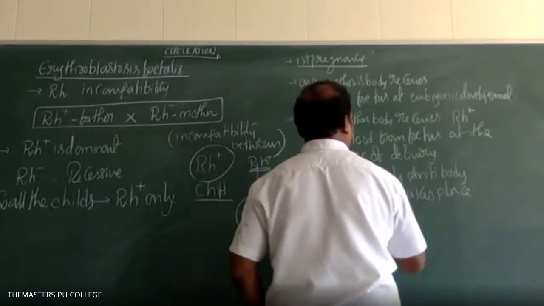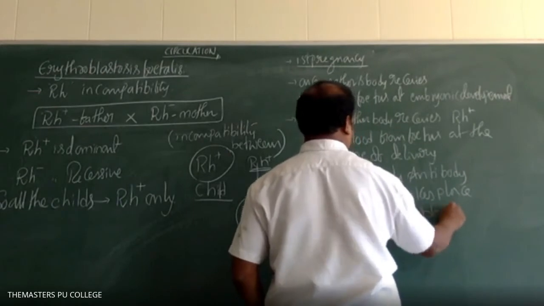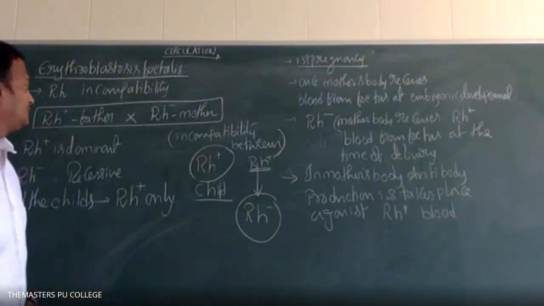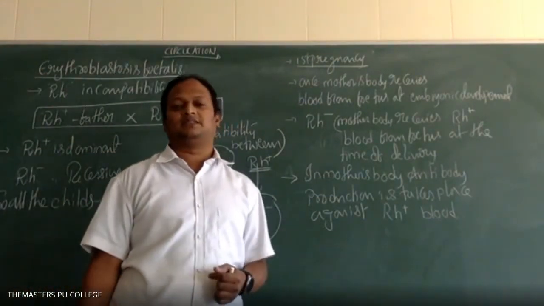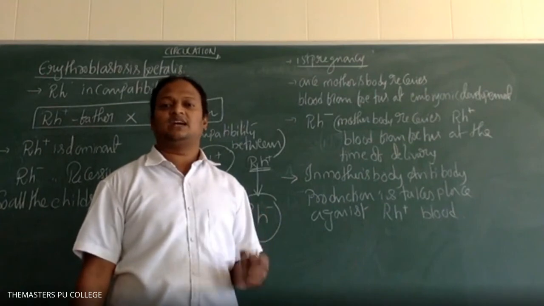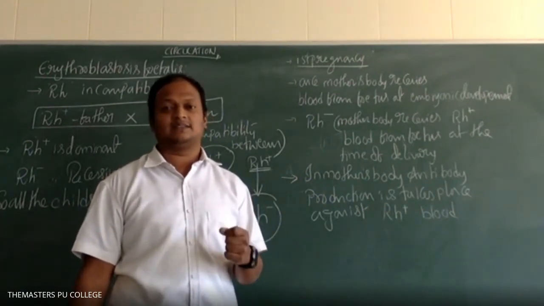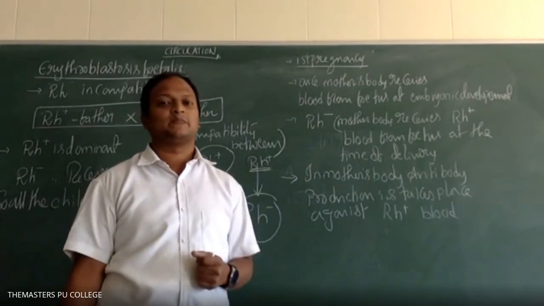Against Rh negative, Rh positive. Now, once antibodies are produced in the mother, there is a chance that harmful or fatal conditions occur to the fetus.